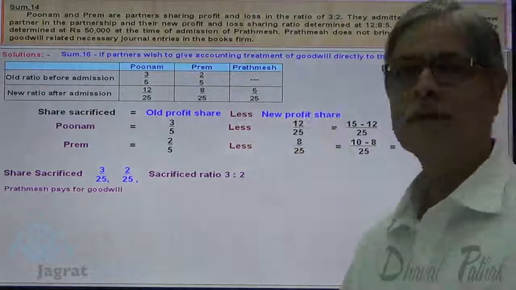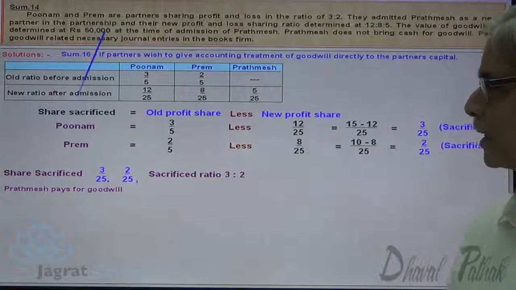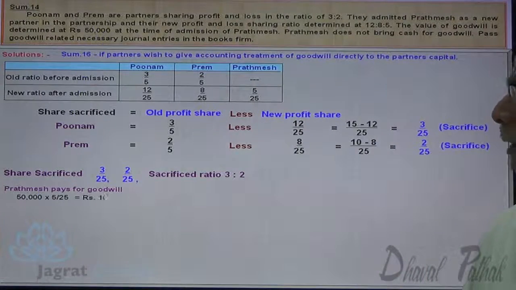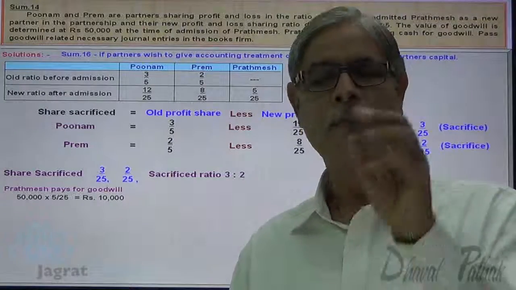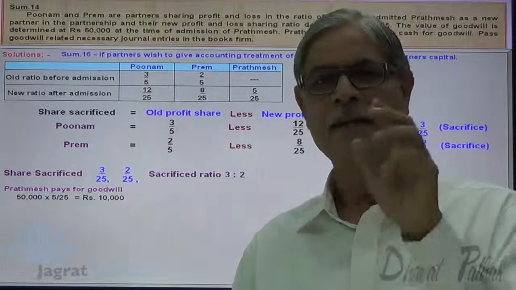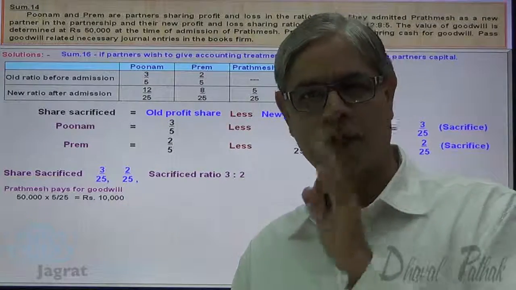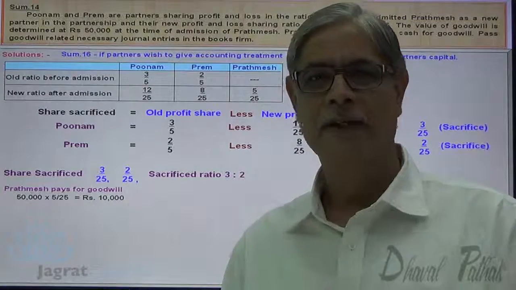So he has to pay for the gain. Prathamesh has to pay 50,000 into 5/25. He has to pay 10,000. So the gainer partner has to pay 10,000, and the gainer partner's capital account gets debited. So Prathamesh's capital account should be debited with 10,000.